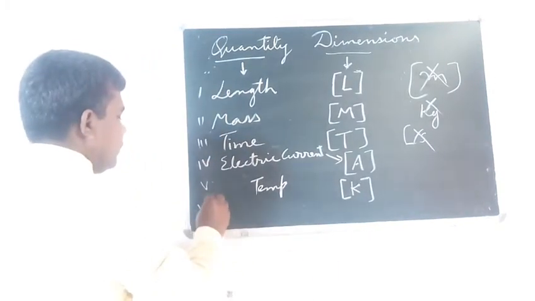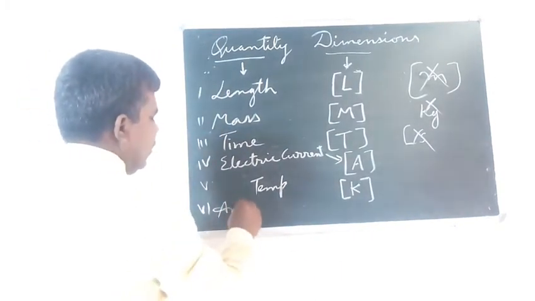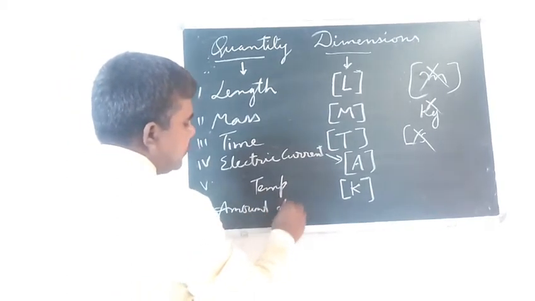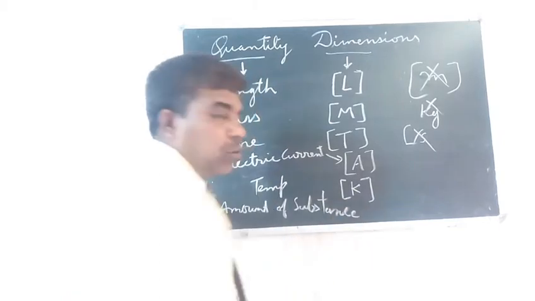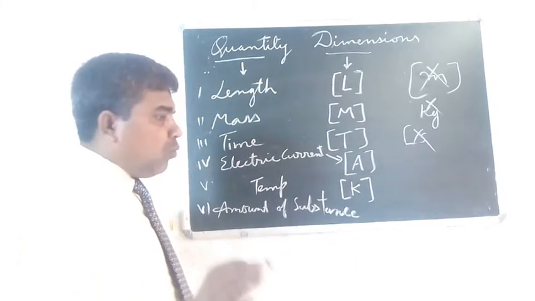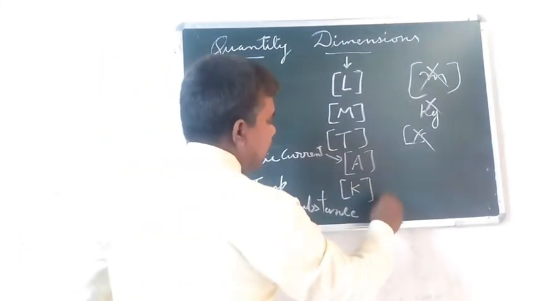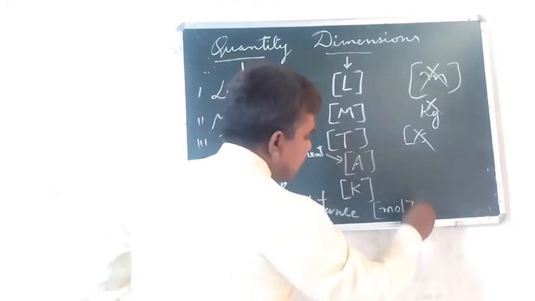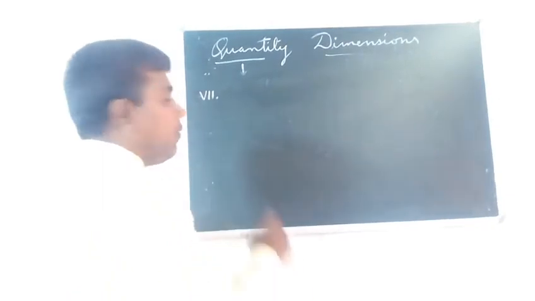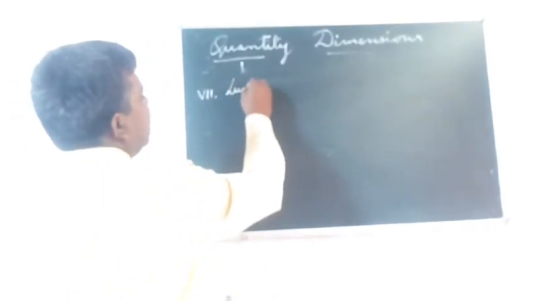Next one, amount of substance. Actually, you have read in chemistry, it is known as mole. So here we will write the symbol of mole, small m-o-l, in this bracket. Now we will write luminous intensity.